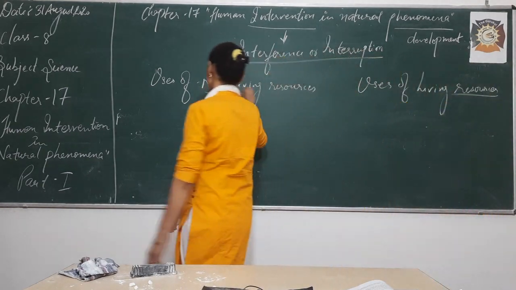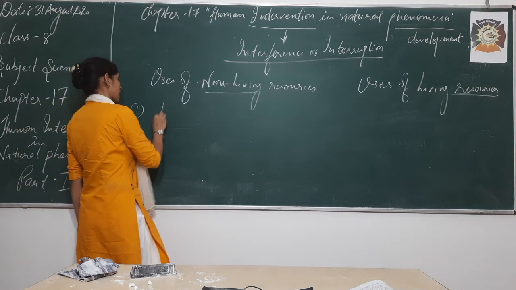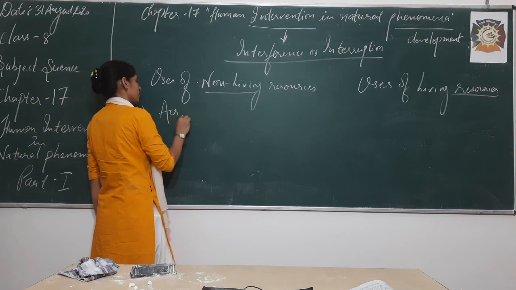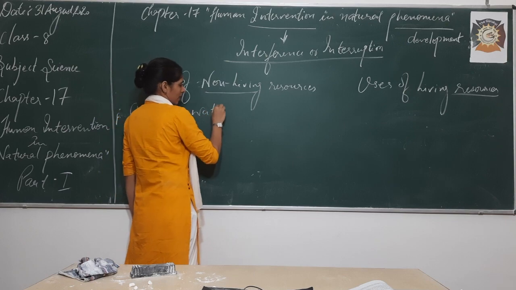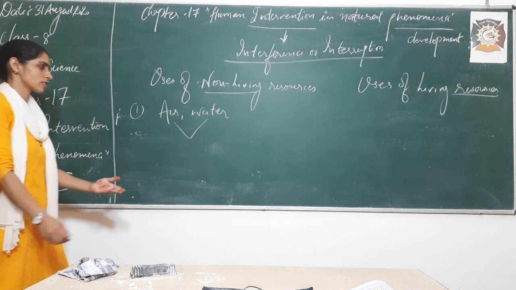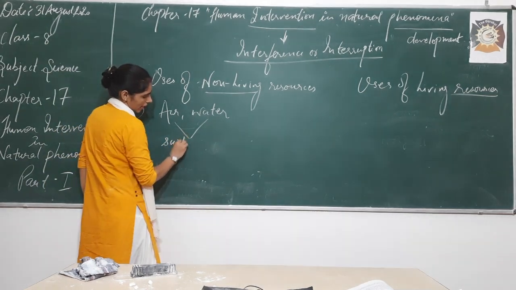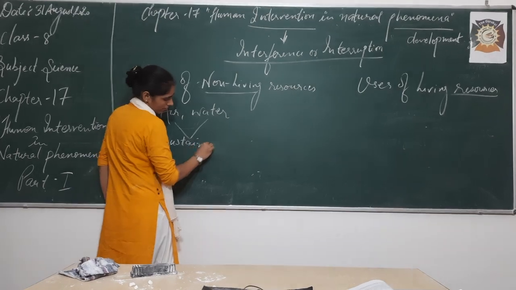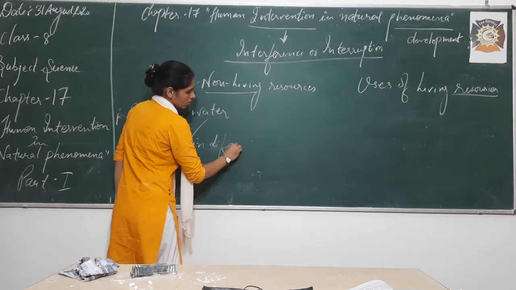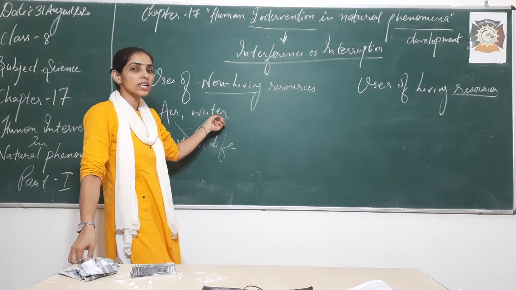What comes under the non-living resources? First, air and water. These two things help us to survive, they help in sustaining life. We cannot survive without air, we cannot survive without water.